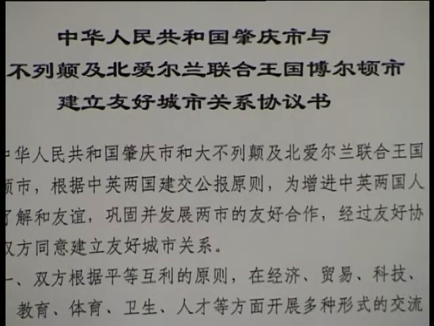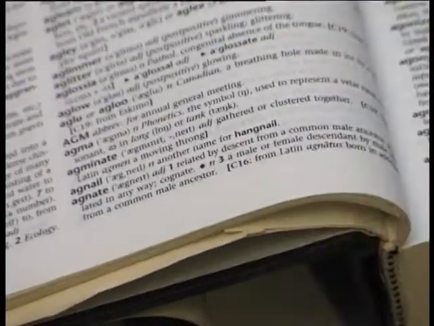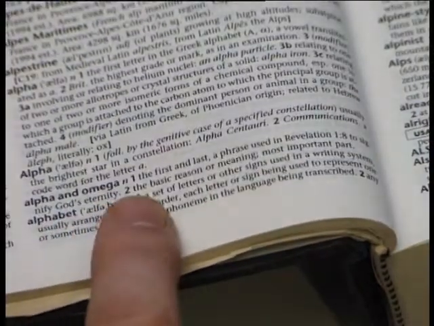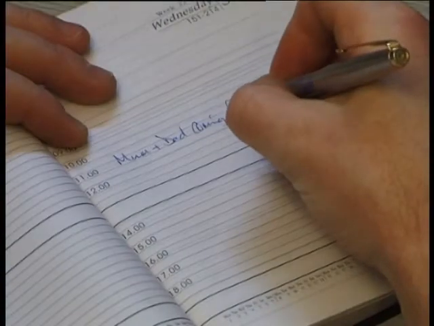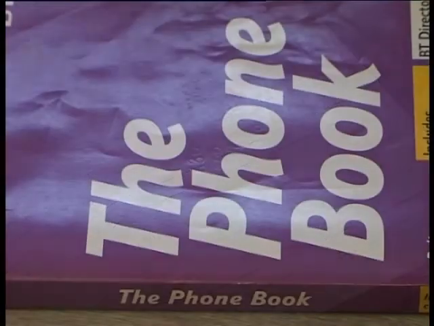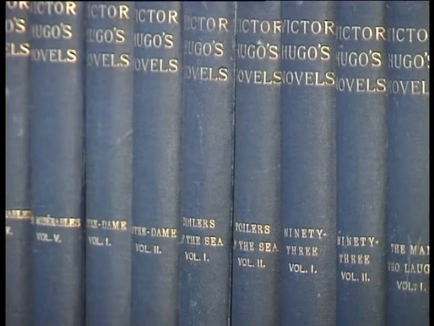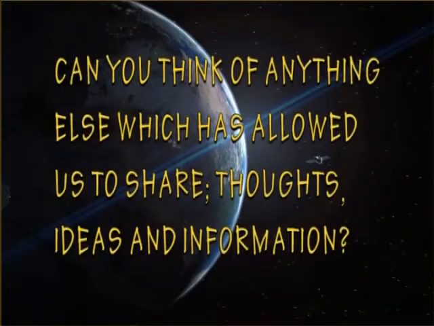Chinese writing does not use an alphabet. Instead, it uses symbols called characters that stand for ideas, not letters. Writing allows humans to share thoughts, ideas and information, which can then be viewed when required. For example, dictionaries, homework, diaries, telephone numbers, novels. Can you think of anything else which has allowed us to share thoughts, ideas and information?